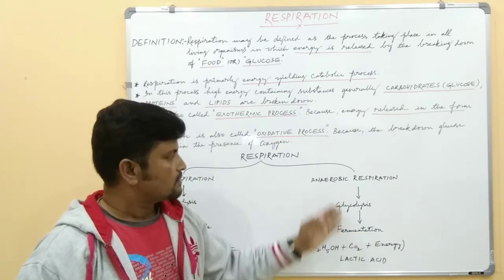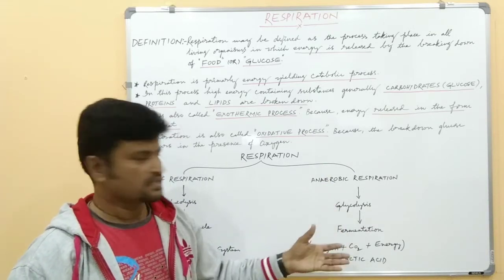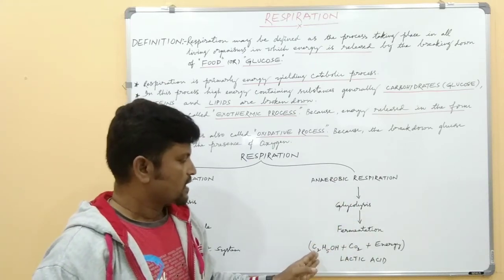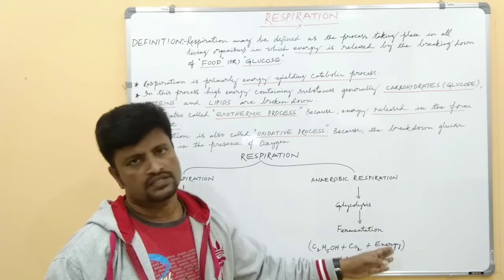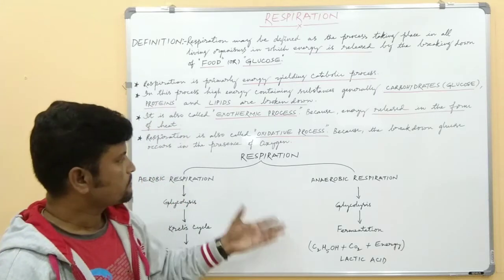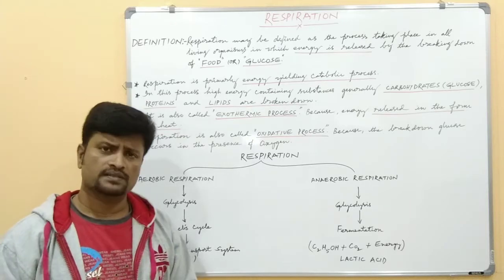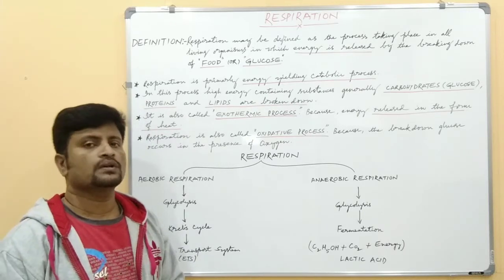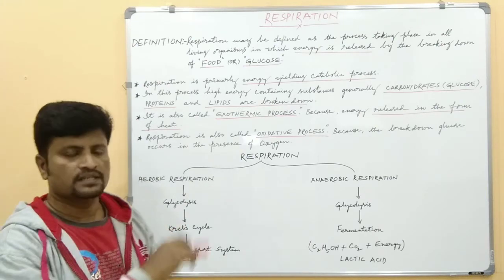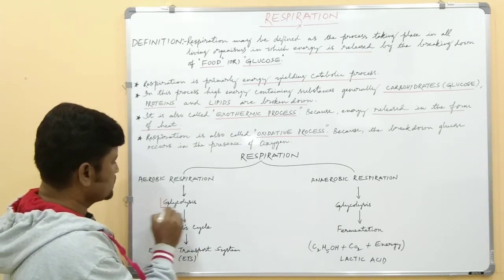Why does it undergo fermentation? Here oxygen is completely absent, or sometimes may be present, but it is not dependent on oxygen. And in the fermentation, C2H5OH and carbon dioxide plus energy will be released. At the same time, lactic acid also will be formed. This is respiration. Okay, so respiration is a catabolic process and oxidative process. It is also called an exothermic process. So first in this topic, we have to discuss glycolysis.